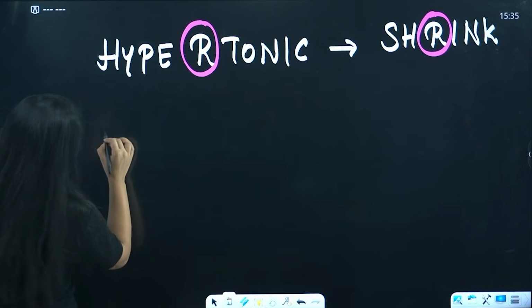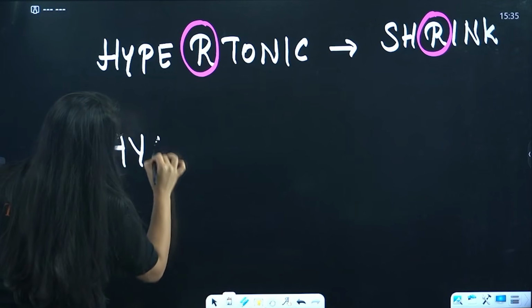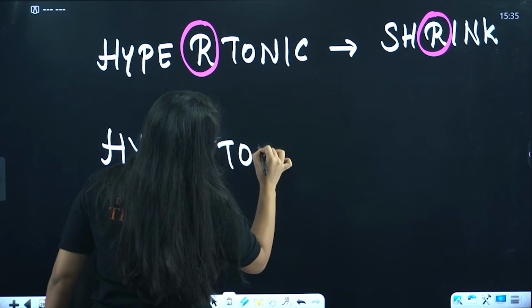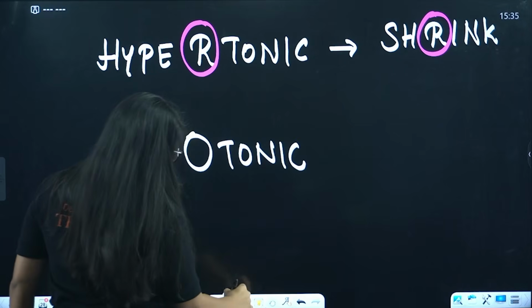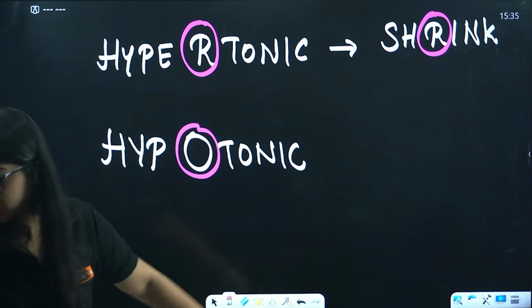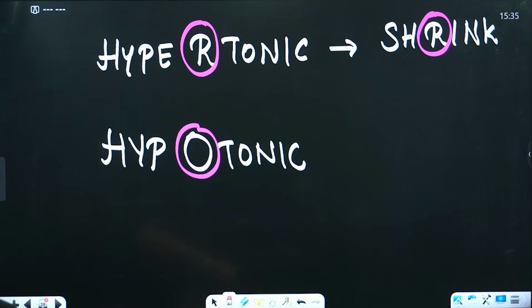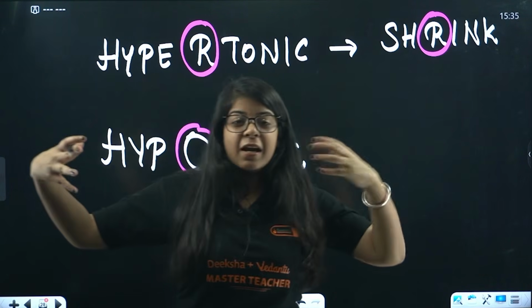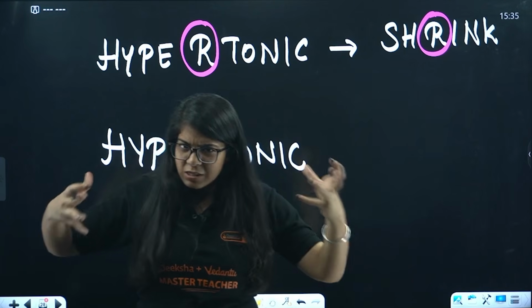But if you want to remember, this is hypotonic, right? So we have O in this hypotonic, right? So from this O, we remember it becomes big. When something swells up, it looks like O, right?